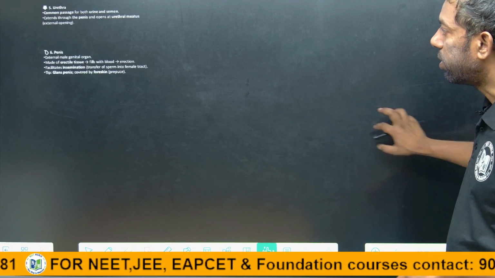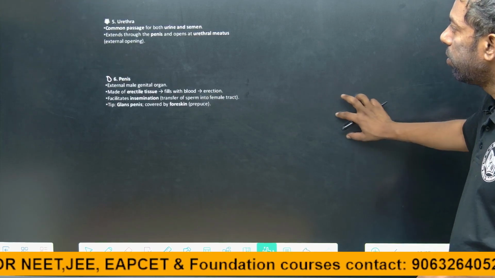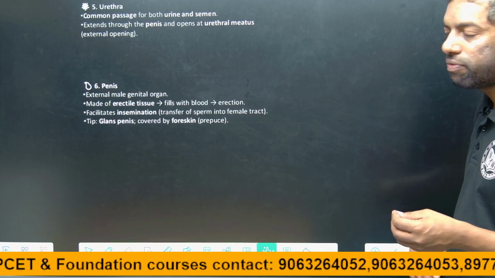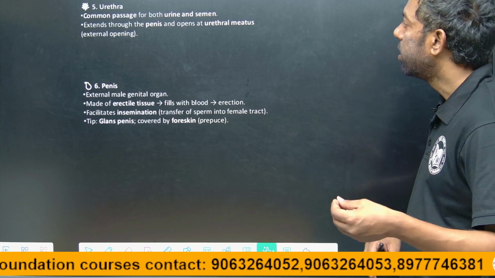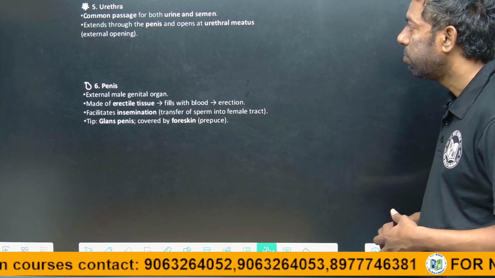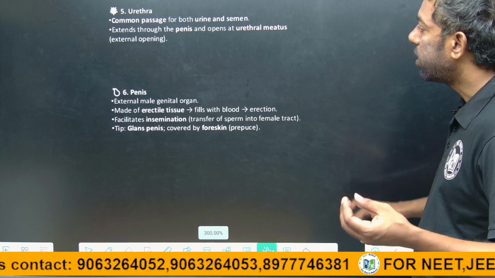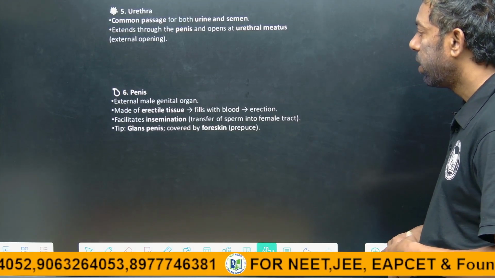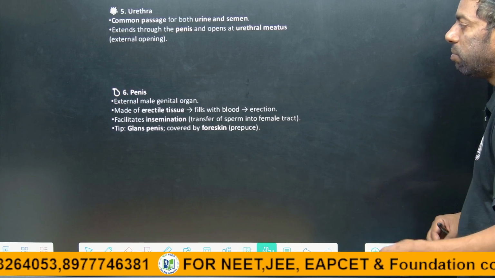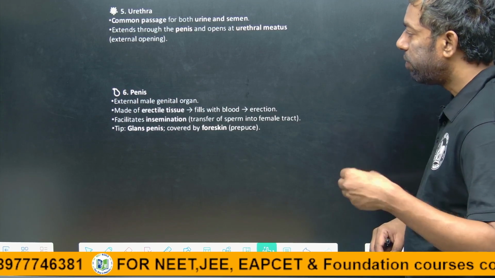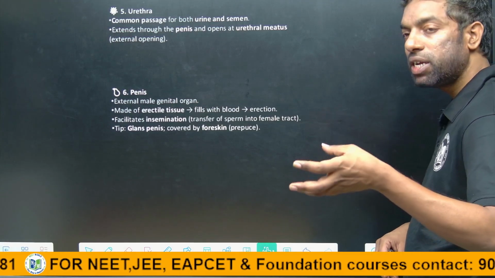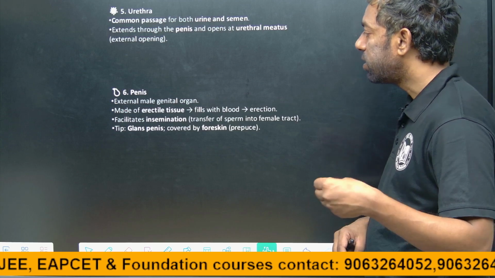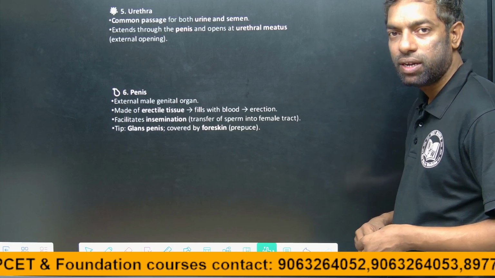Urethra. Urethra is a common passage for urine and semen. Semen is nothing but sperm with fluid, and it extends through the penis and opens at the urethral meatus. Okay, penis. It is the external genital organ, made of erectile tissue which fills with blood during erection. It facilitates insemination. Insemination means transfer of the sperm into the vagina. And the glans penis is covered by the foreskin.